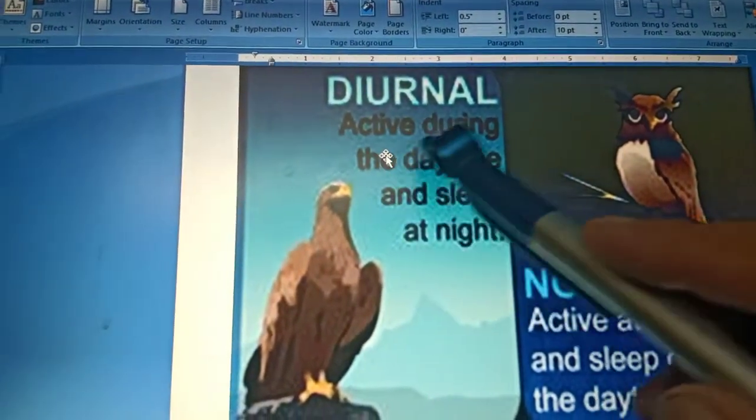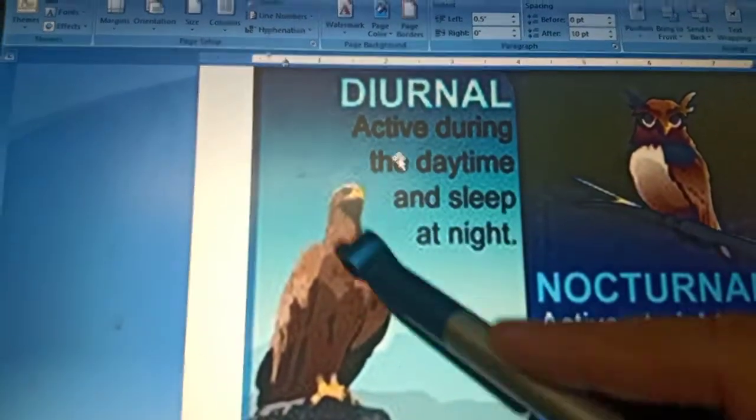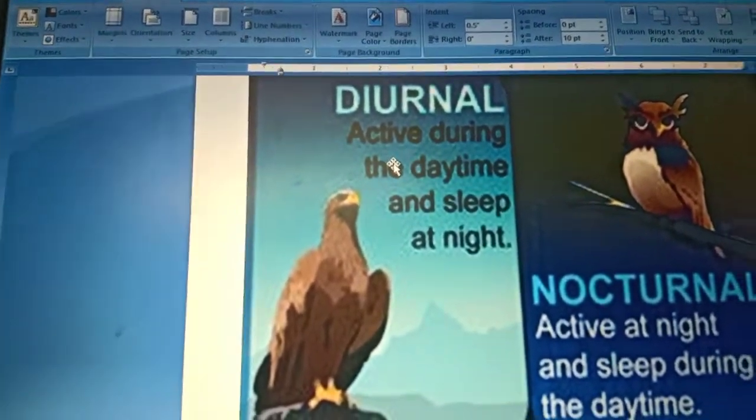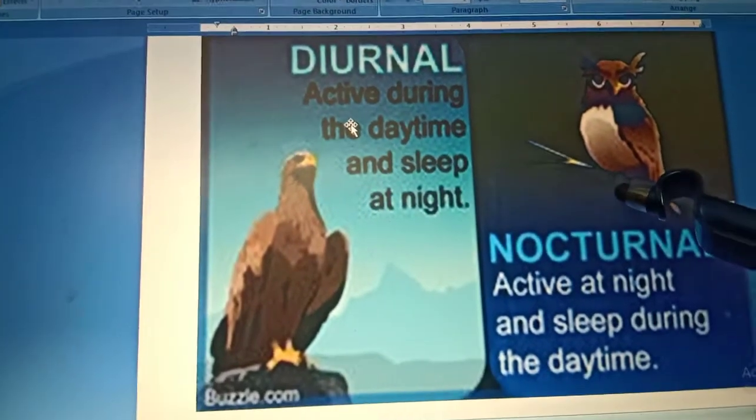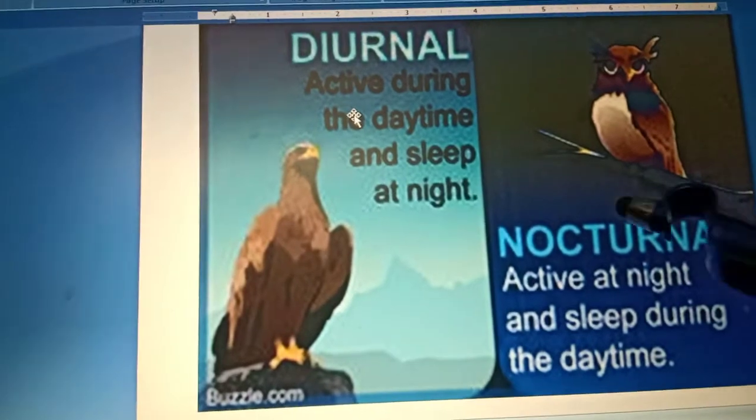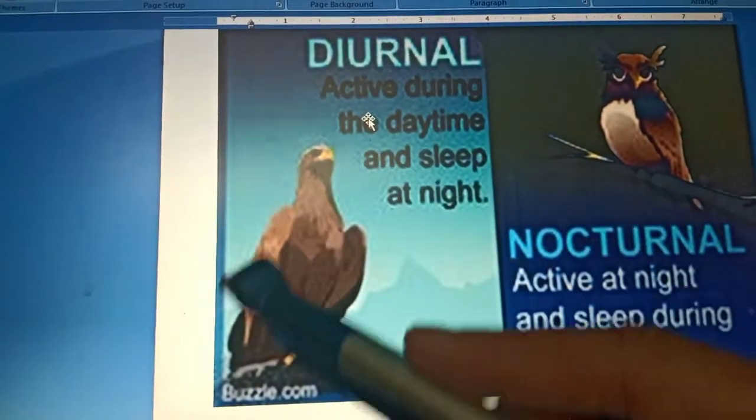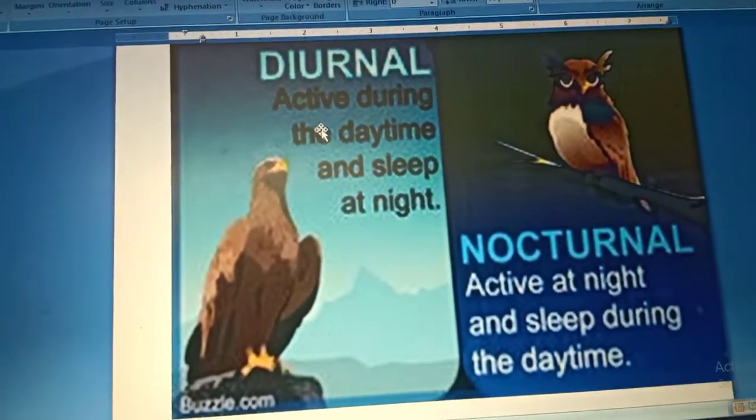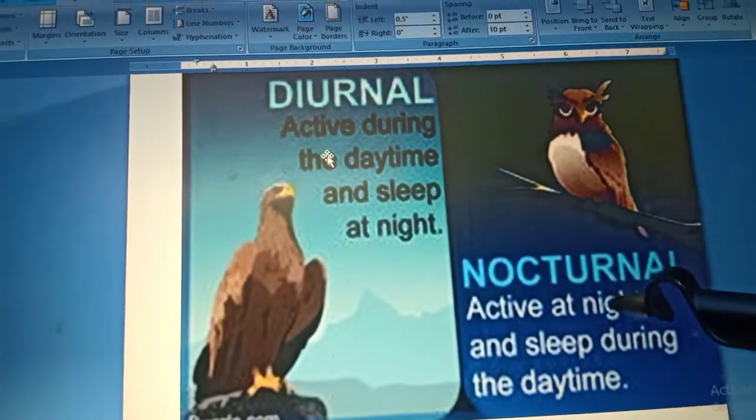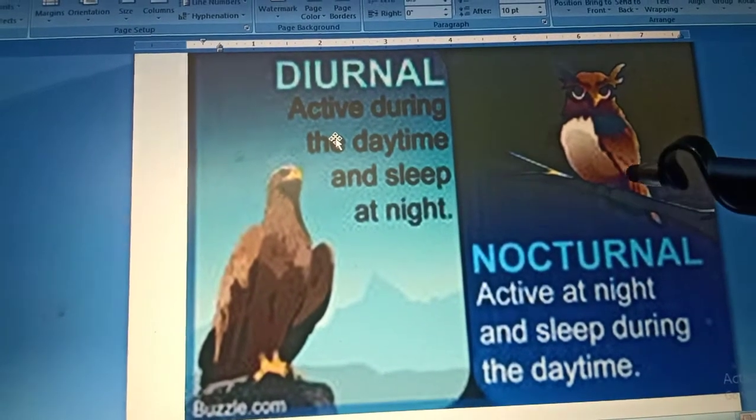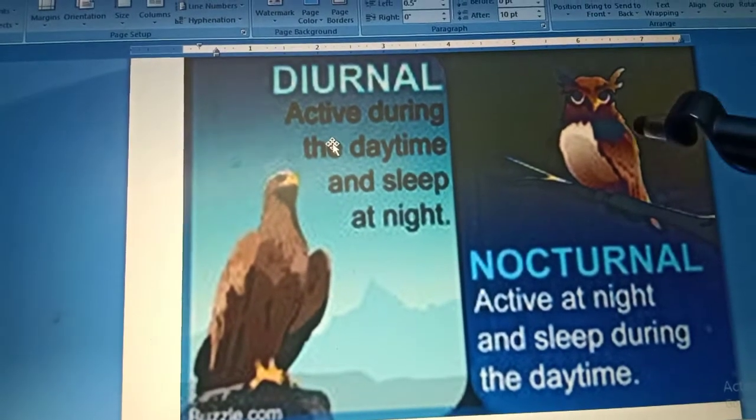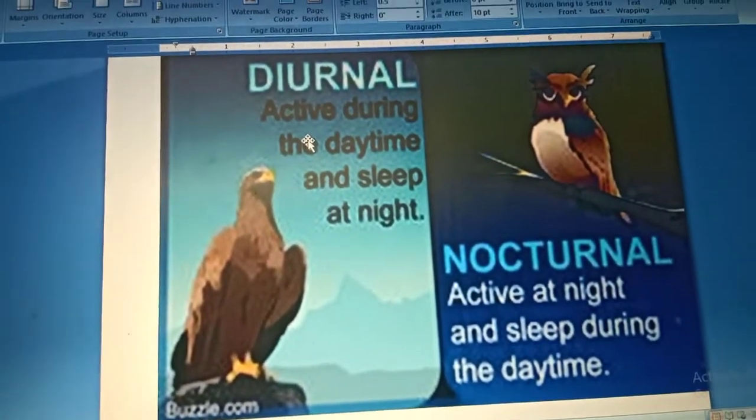Okay, what's a diurnal? Diurnal creatures are active during the day like we all are. We sleep at night. But nocturnal animals are active at night and they sleep during the day. There are two examples given here. It's an eagle, and this is an owl. The owl sleeps during the day and is active at night. The owl goes out in search of food during the night.